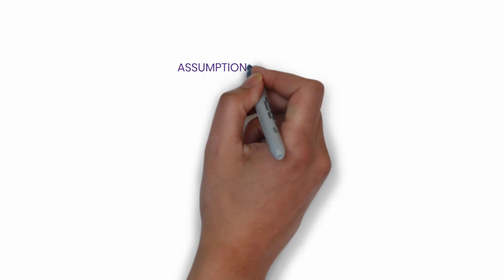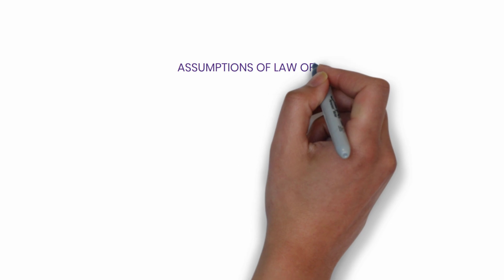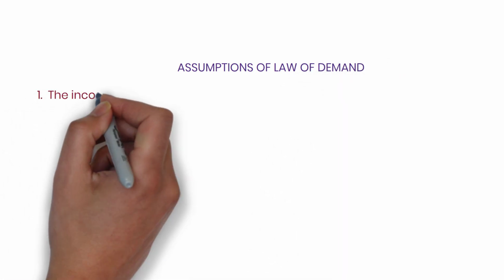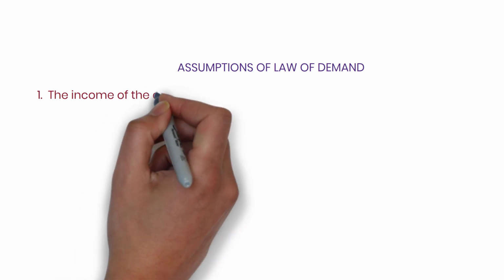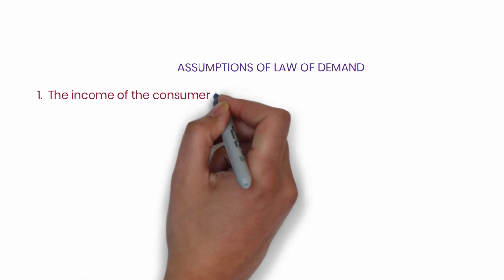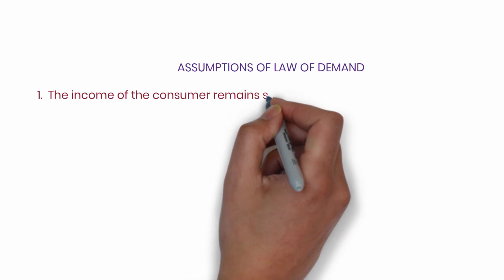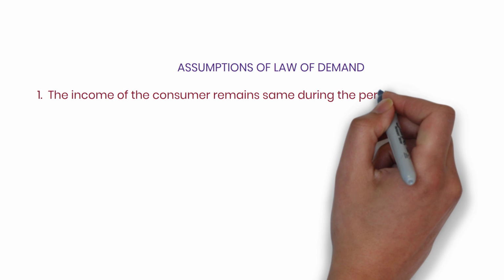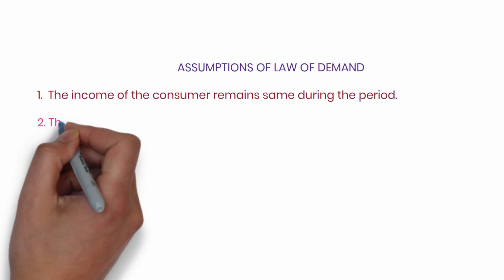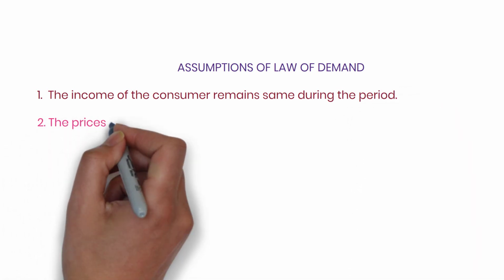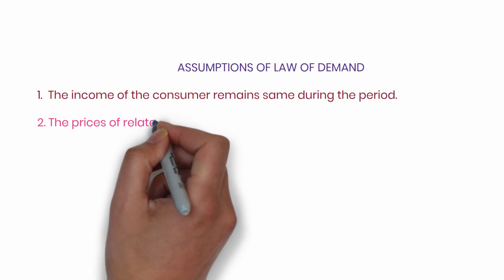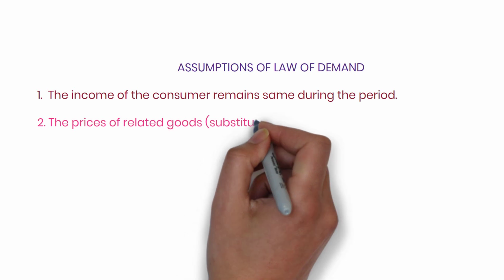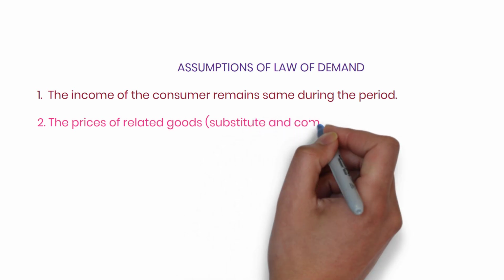Now let's talk about assumptions. What are the things that we assume during law of demand to remain constant? As we heard, other things remaining the same or other things remaining unchanged. So these are the assumptions that we assume under law of demand. The income of the consumer remains same during the period. Make sure that the income of the consumer remains same. And the prices of related goods.